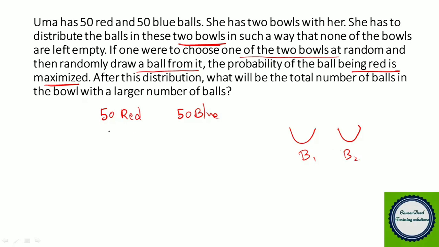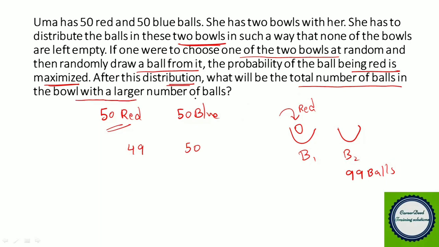That means out of 50 red balls, if she puts one red ball in the first bowl, she is left with how many balls remaining? She will have 49 red balls and the remaining 50 blue balls, and those have to be in bowl number 2. So 49 plus 50, 99 balls will be in bowl 2. Now our question is, after this distribution, what will be the total number of balls in the bowl with a larger number of balls? So what is the larger number of balls, in bowl 2? 99 balls. So this becomes our answer.